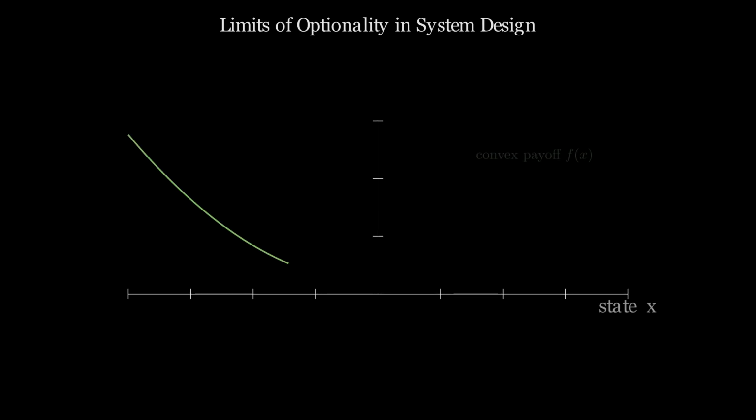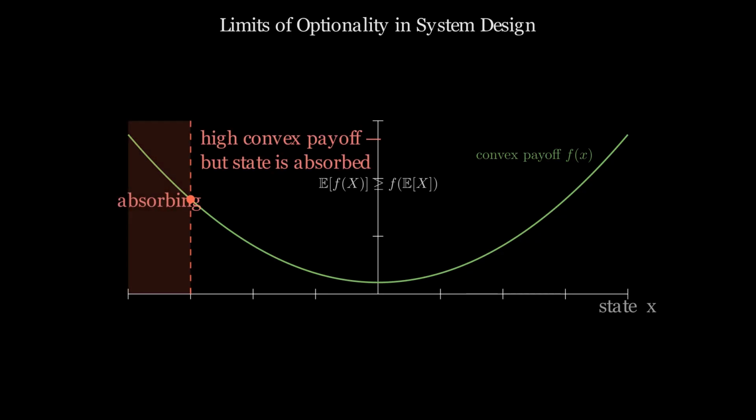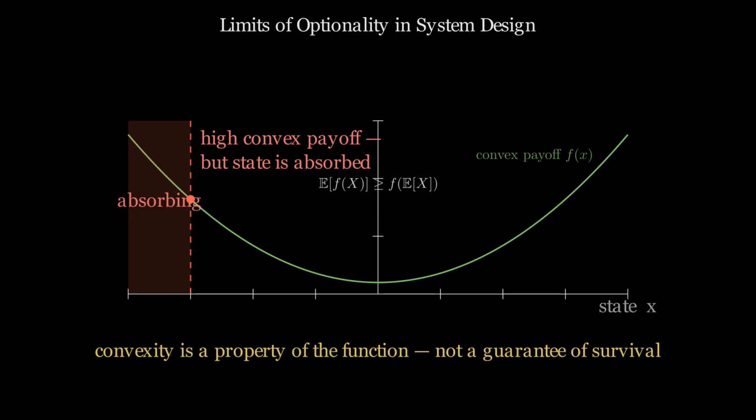An option structure requires a floor that is maintained by design, a constraint, a reserve capacity, or a hard physical limit. If the absorbing failure state is reachable before the option can be exercised, the asymmetry collapses. Survival to the point of exercising the option is a necessary precondition for optionality to function as a design principle. A system that can be driven to an absorbing state before capturing any upside has no effective floor. Optionality without a survivable floor is not positive asymmetry. It is unprotected exposure to the worst case.